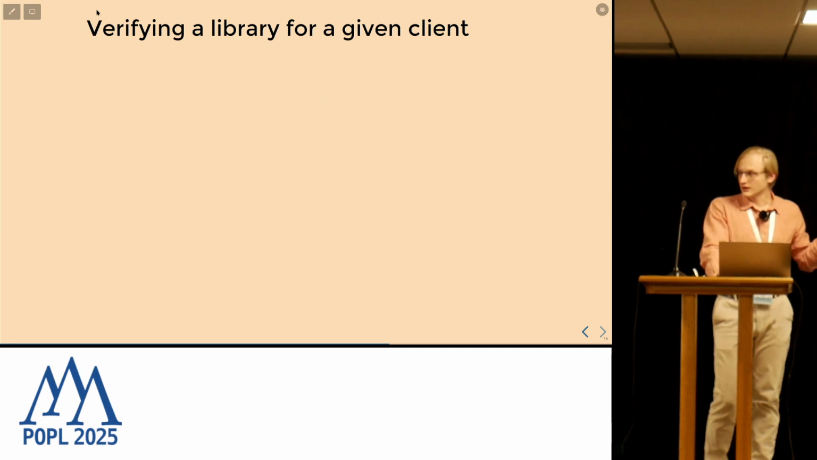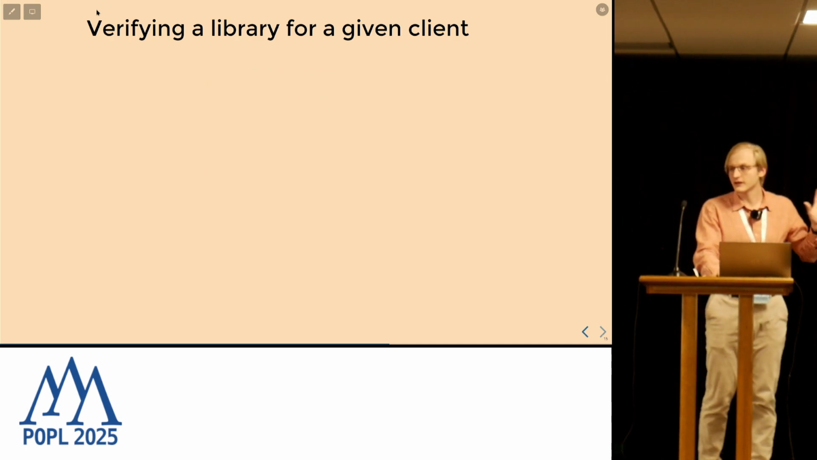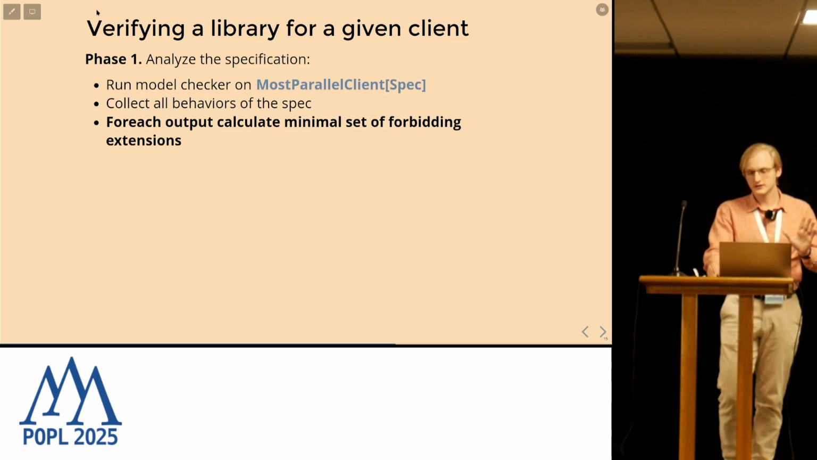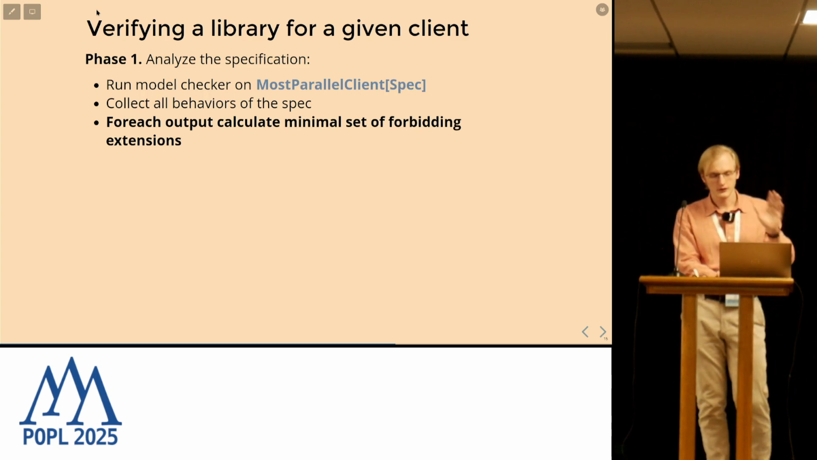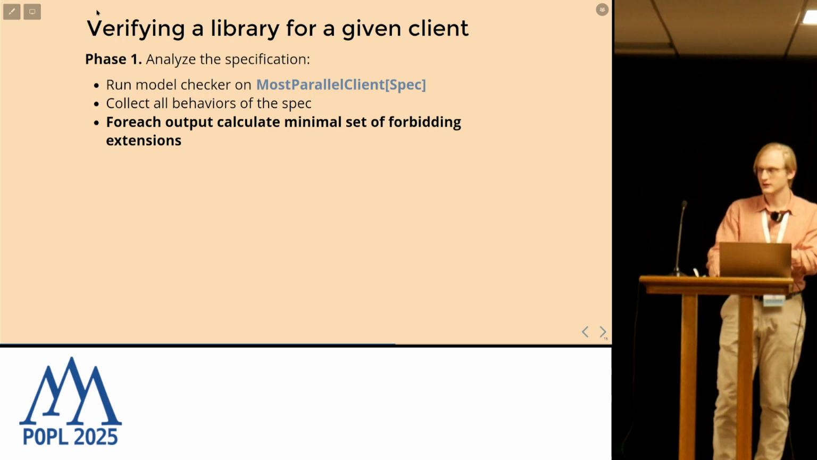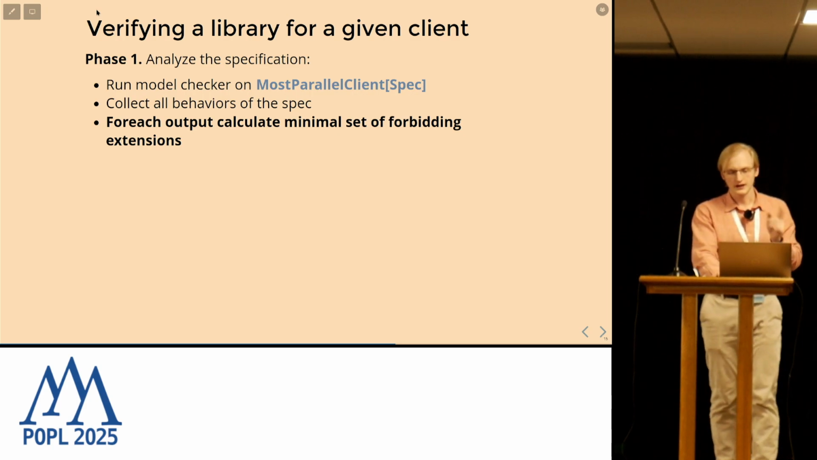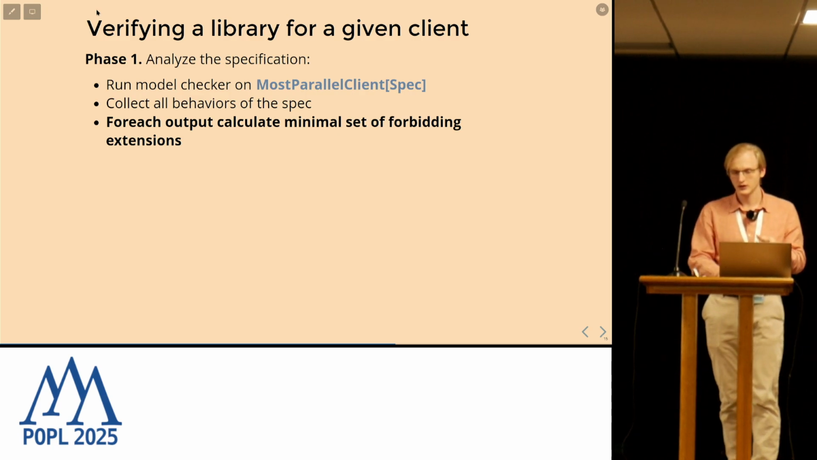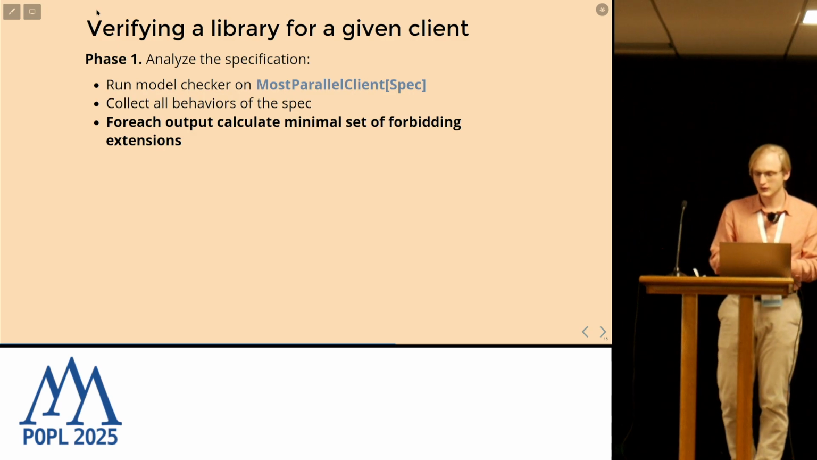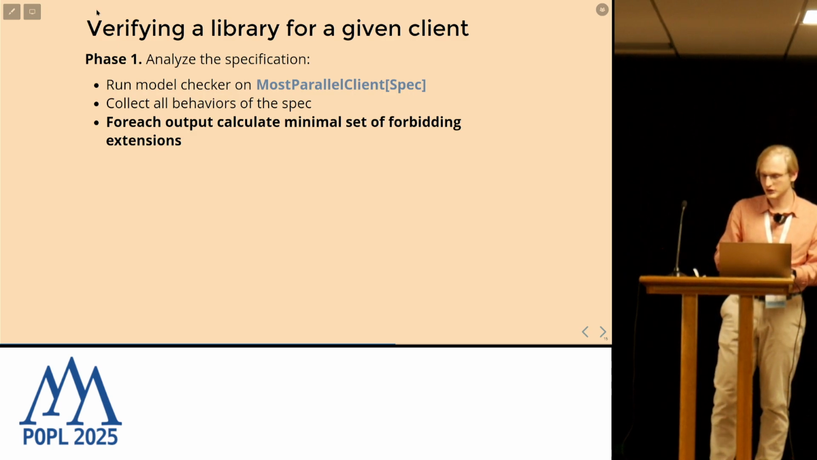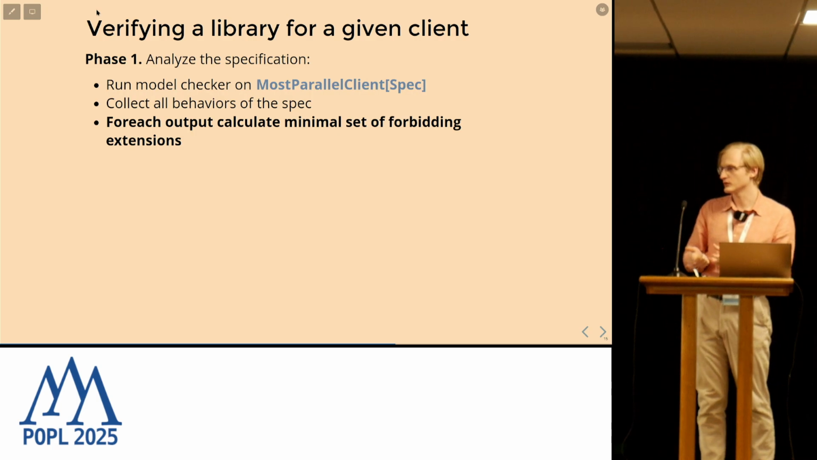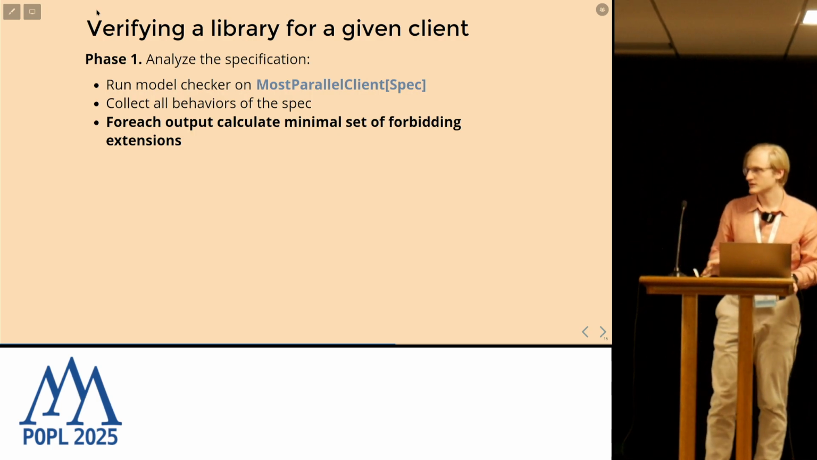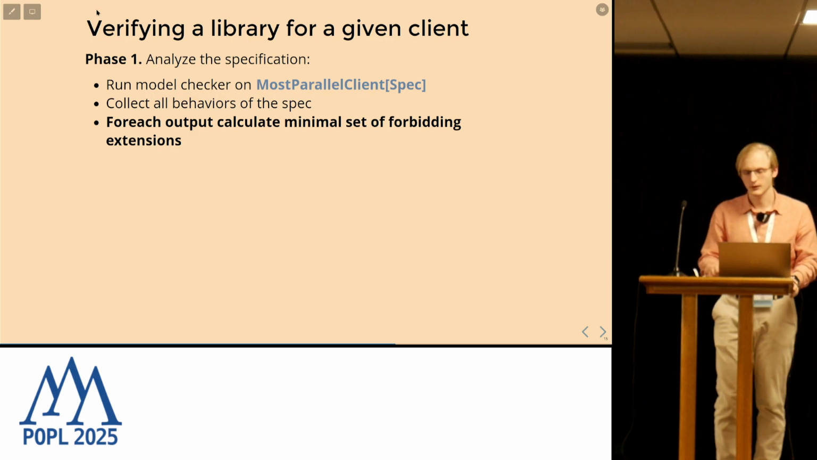So now I'll show you how our final algorithm works. In the first phase, we're analyzing the specification. We run the model checker on the most parallel client with the specification, collect all behaviors, and then for each output, we calculate the minimal set of extensions that forbid this output. How exactly we calculate this set, I invite you to read in the paper.